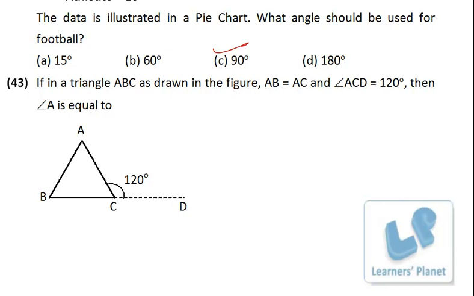If in a triangle ABC as drawn in the figure, AB is equal to AC and angle ACD is 120 degrees, then angle A is equal to, a very simple question. AB is equal to AC, so this is x, this should be x. Now this is 120, that means this must be 60. So angle A has to be 60 degrees, very simple. Okay.